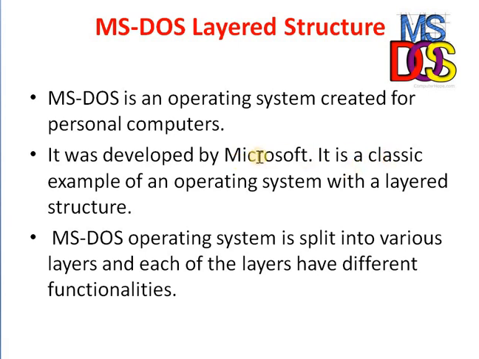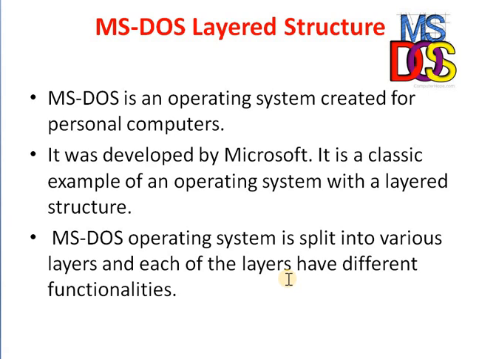It is a classic example of an operating system with a layered structure. The DOS operating system follows the layered architecture. It is split into various layers, and each of the layers has different functionalities. The MS-DOS operating system is divided into a number of layers, and each layer performs a different functionality.